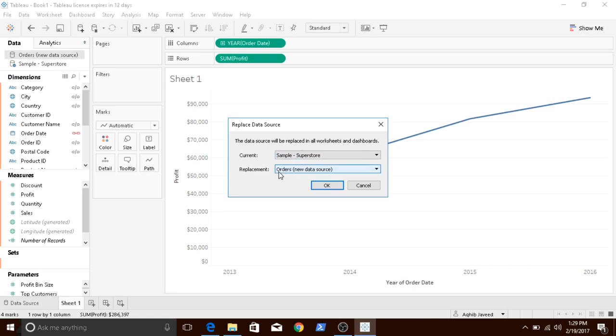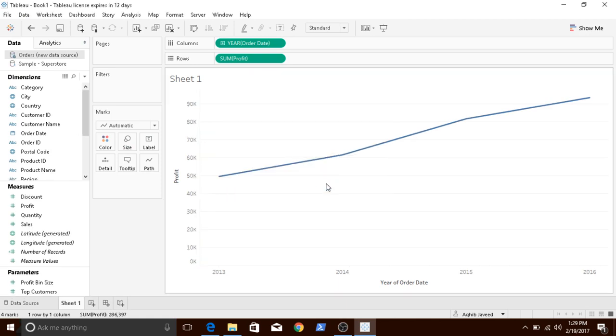This is the current and this is the replacement. Click on OK. So that's it. The condition is that your data file should have the same schema as your previous file.